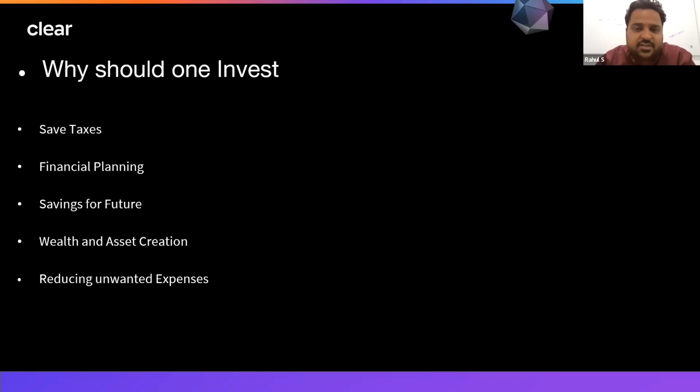Wealth and asset creation. So we are not only investing to save tax, we are investing to create wealth. We are investing in property. The government gives us benefit of interest on home loan and the principal component as well. So we are creating wealth simultaneously while investing. We are investing in sovereign gold bonds. We are investing in public provident fund, and so on. Lastly, but not the least, is